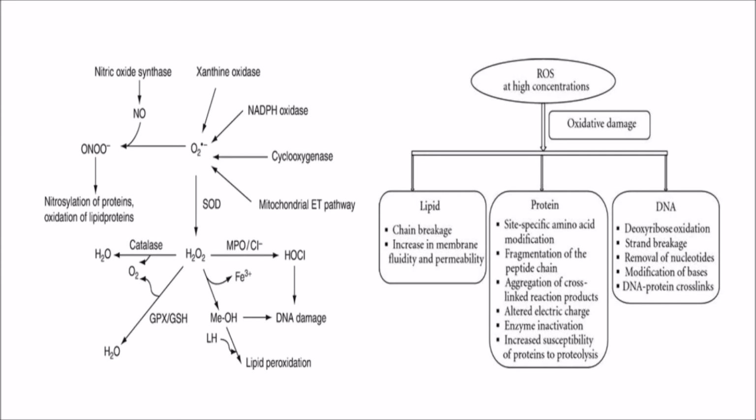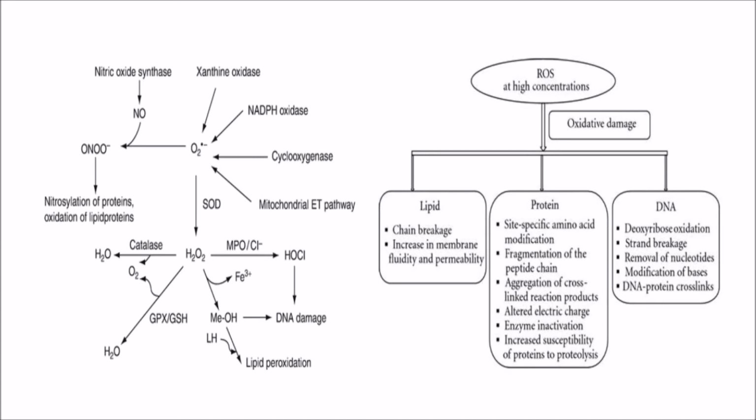And you can see here superoxide, by the action of superoxide dismutase, hydrogen peroxide is formed, and hydrogen peroxide then through catalase and glutathione peroxidase can be converted to water. So these three are antioxidant mechanisms: SOD, catalase, glutathione peroxidase. These are all antioxidant mechanisms.